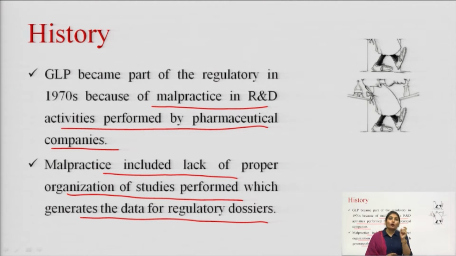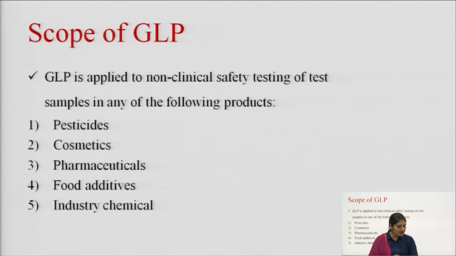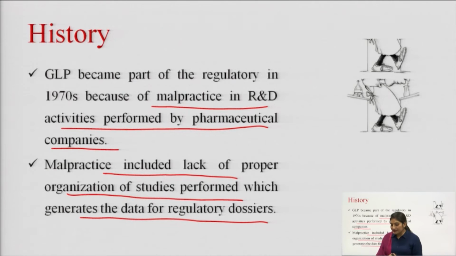After that, OECD, the Organization for Economic Cooperation and Development, published the principles of GLP in 1981, which now have significant impact in the international area. Up to about 30 countries have signed the agreement of OECD, and others have also adopted the OECD criteria.